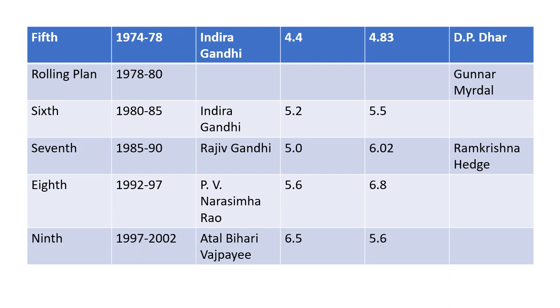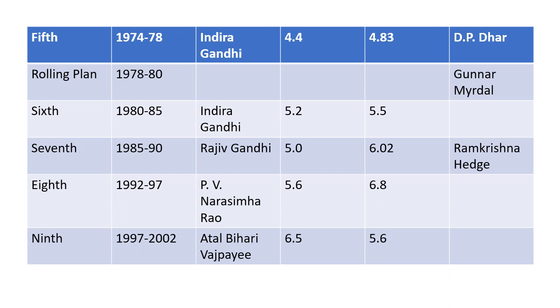Indira Gandhi headed this plan as well, and here the target was 4.4. Here they achieved, as you can see, 4.83, and it was based on which model? It was based on the Dhar model. So this was the fifth plan. After this plan, there was the rolling plan.